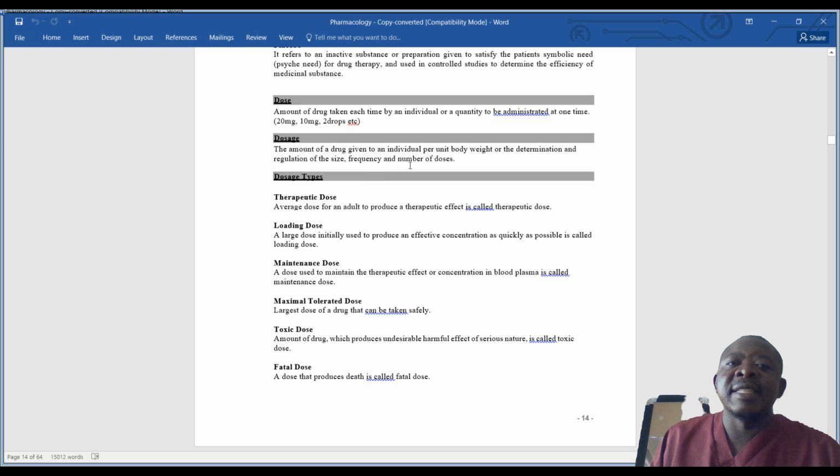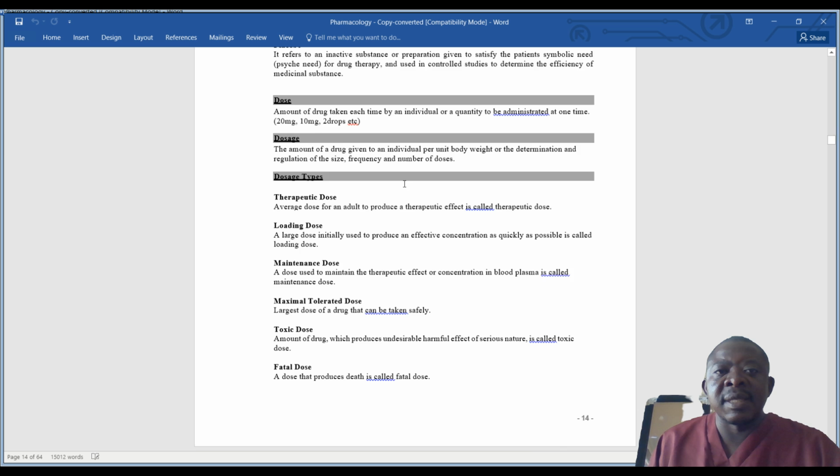Why? Because we need to calculate the dosage of the drug according to body weight. So when we calculate, we are going to come up with the regulation, the frequency and the number of doses.